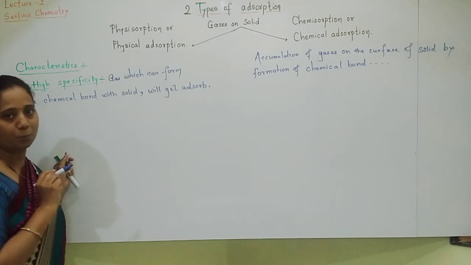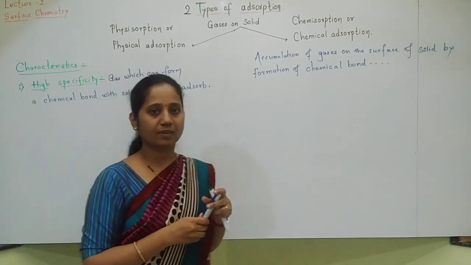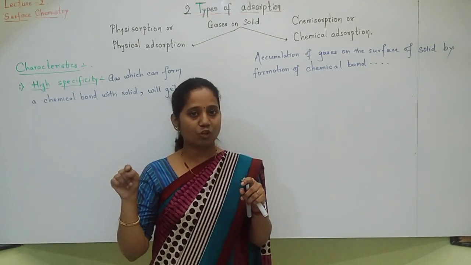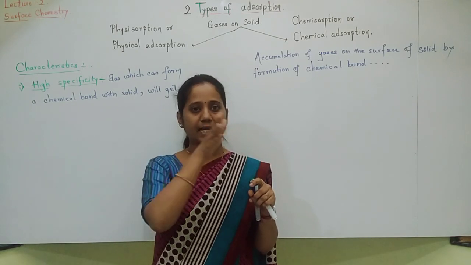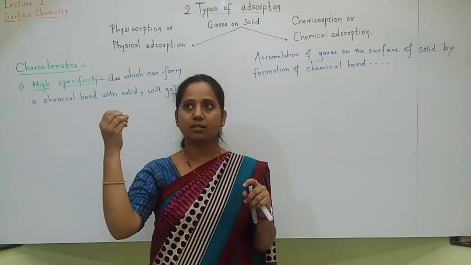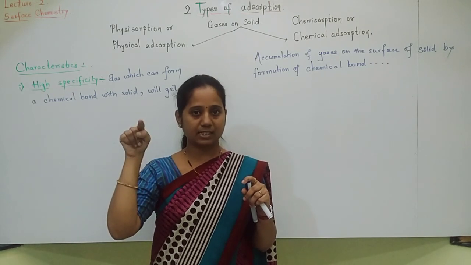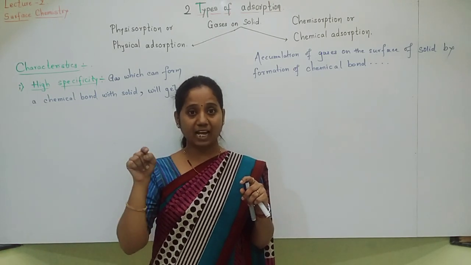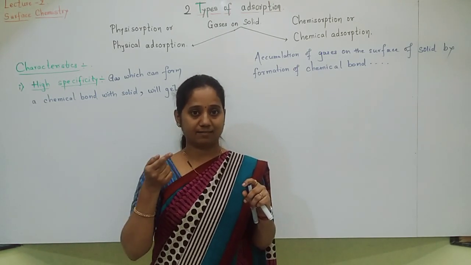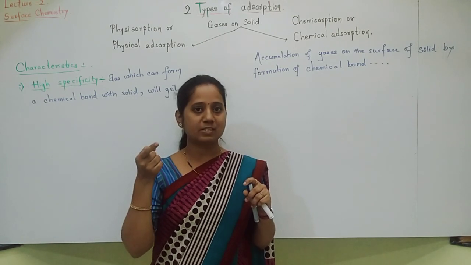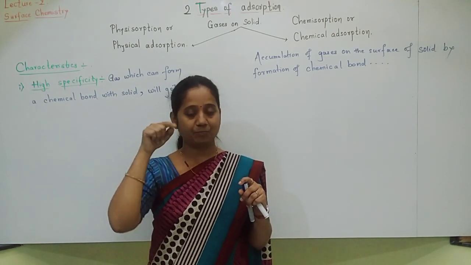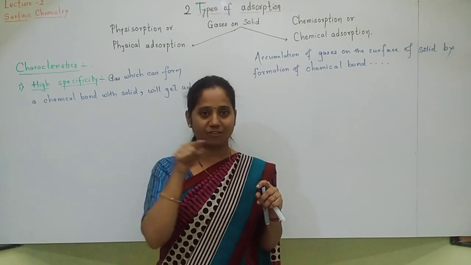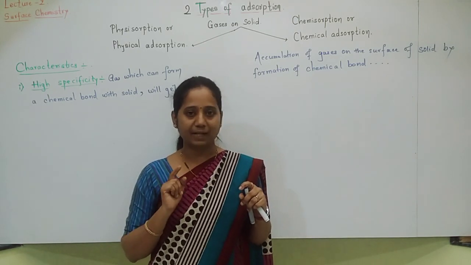By chemical adsorption. For example, if one metal is there, a solid adsorbent, and gas is passed, imagine oxygen is passed. That oxygen gas will get adsorbed by chemisorption on the surface of the metal if that metal is forming oxide. If the metal is ready to form oxide, forming a bond with oxygen in the form of oxide, then only that oxygen gas gets adsorbed on the surface of the solid or that metal.